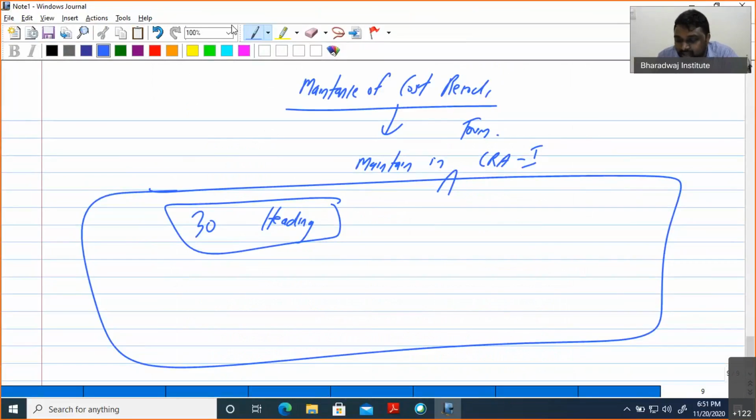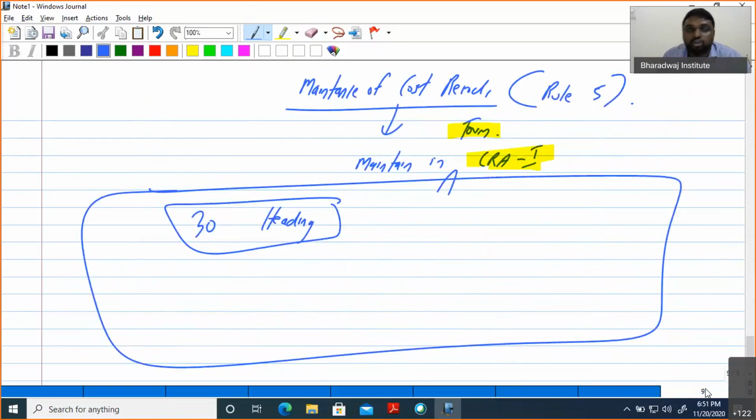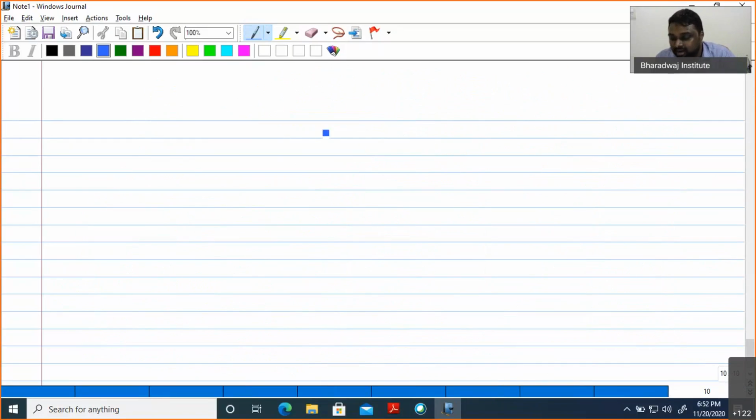Which form is there? This form number is very important. Form number CRA1. Which provision discusses this? Rule 5. So you will have one doubt: Sir, you discussed rule 3, and now you jump to rule 5. What is rule 4? Rule 4 is nothing but the main thing for the day, that is the applicability of cost audit.